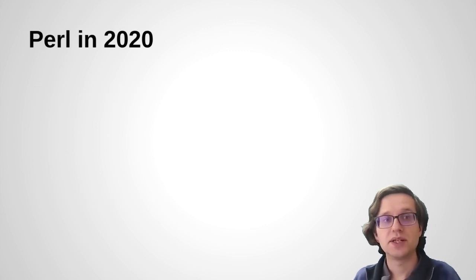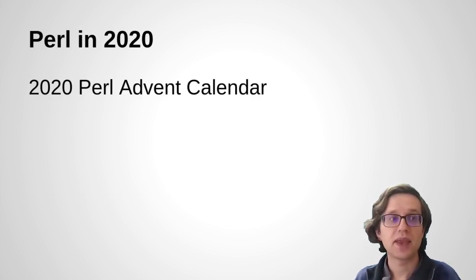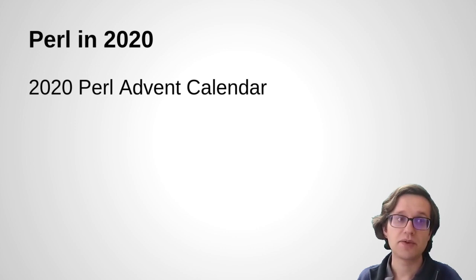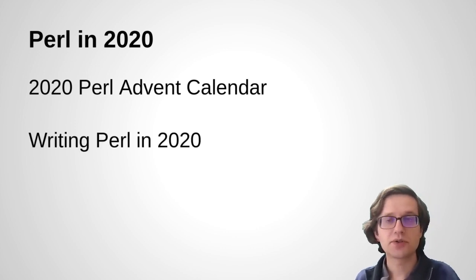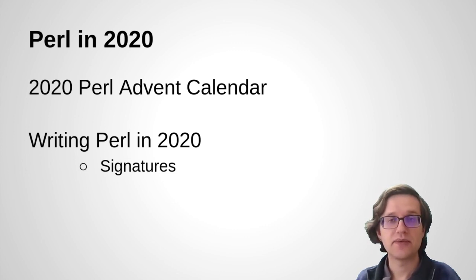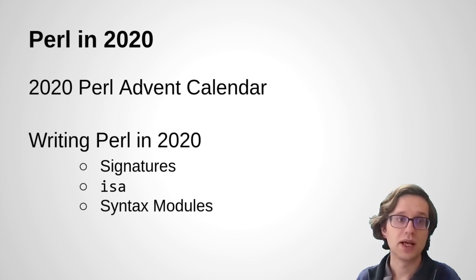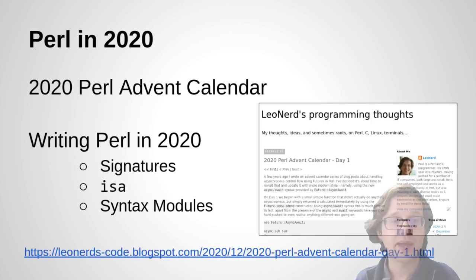So at the end of 2020, I wrote an advent calendar, and the subject of that was how it feels to be writing Perl in the year 2020. I talked a bit about signatures, I talked about the isa operator, and I talked about some of my syntax modules. So here's a URL to that. Hopefully by the time we upload this as a video, that will be a real clickable link somewhere in the description, but I will pause here for a moment to let you write that down just in case it isn't.